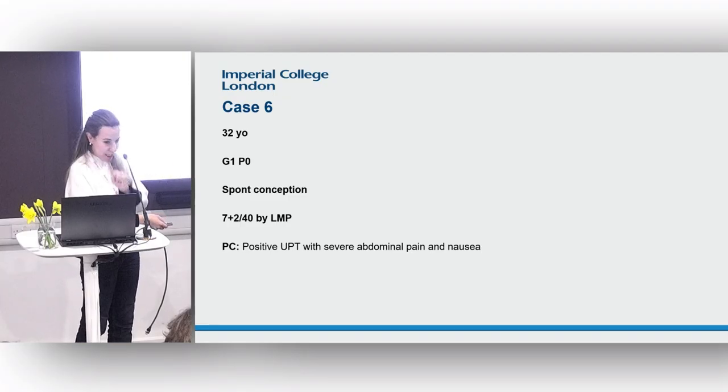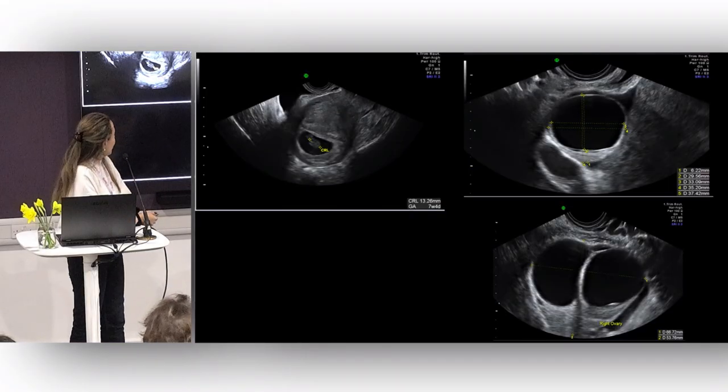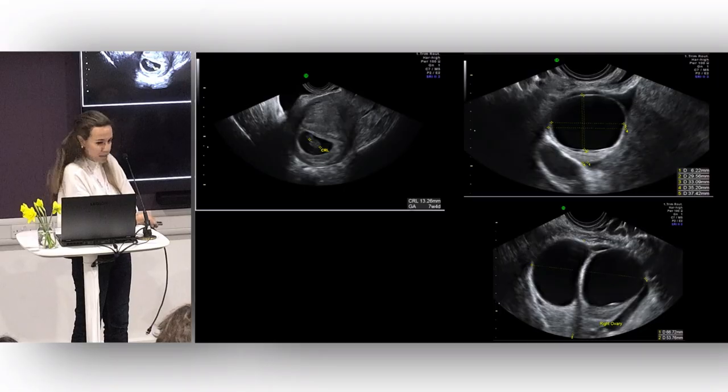So this was a 2-year-old who came to see us at 7 weeks, who had a positive pregnancy test, had not had a scan, and came to see us with severe abdominal pain and nausea. In fact, she had an intrauterine pregnancy that was viable and normal, but she had this appearance to her ovaries.